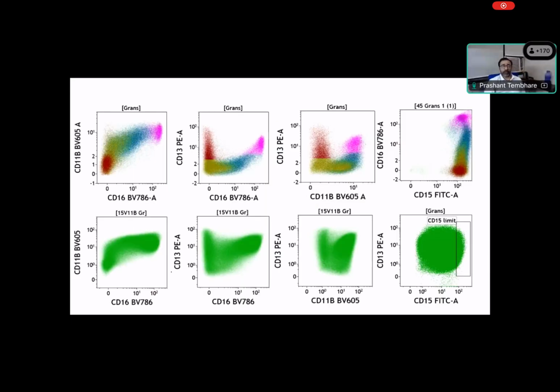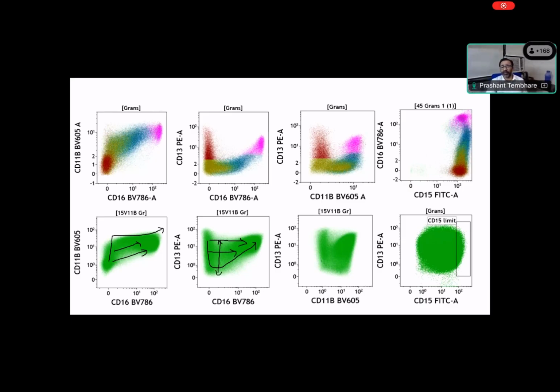Now, when you look at this maturation pattern, in this part you can see this pattern. Here, a nice pattern in this population. So this is from the patient. You can see this pattern is relatively lost. There is no nice maturation pattern like this, but there are some cells going like this, some cells going like this, and that's why there is a homogenization or loss of pattern. Normally we should have this type of cells like shown in this figure, but you can see there are cells going in different directions. So there is no nice sharp maturation pattern, but in fact there is a broadening of this pattern because some of the cells have an abnormal maturation pattern.